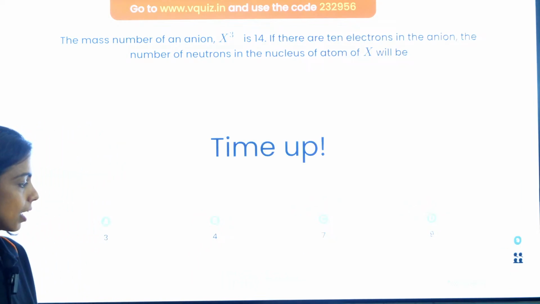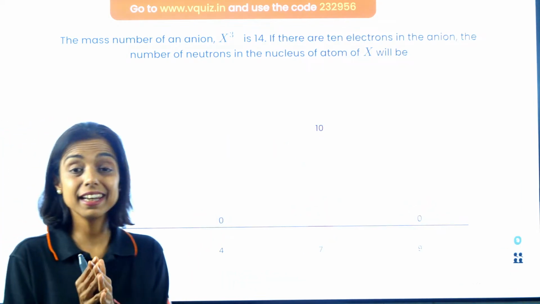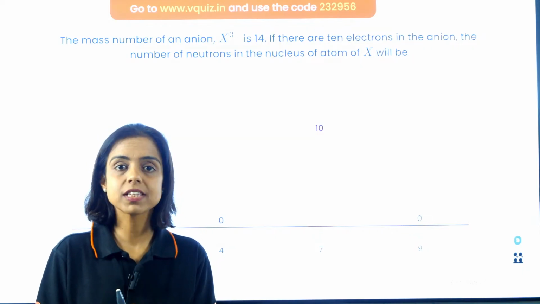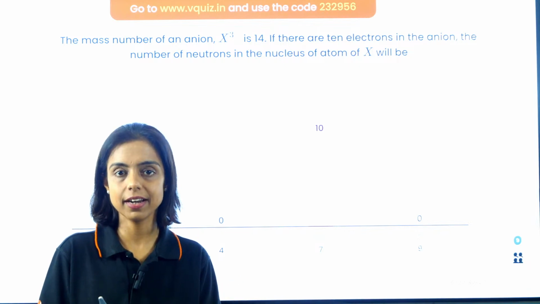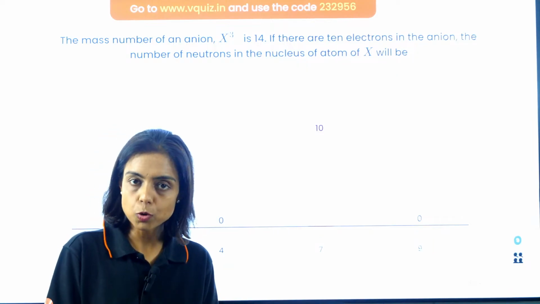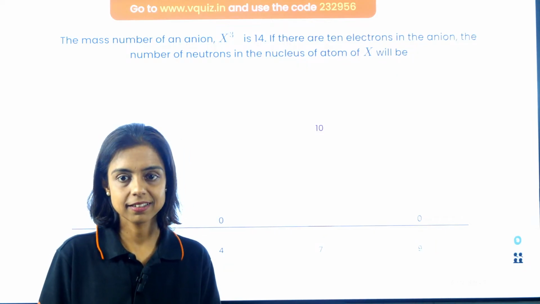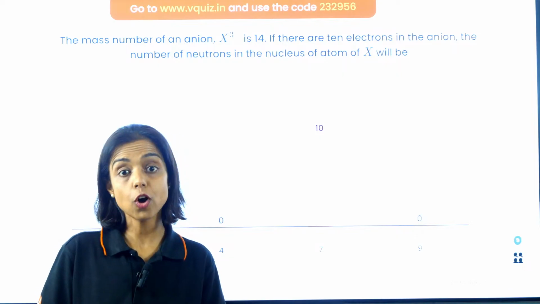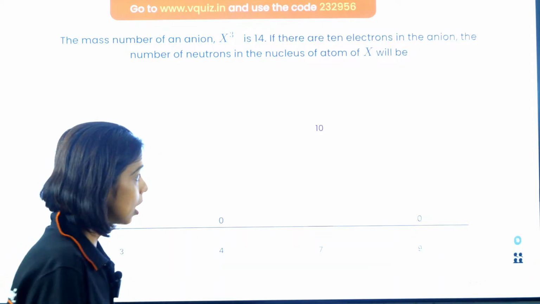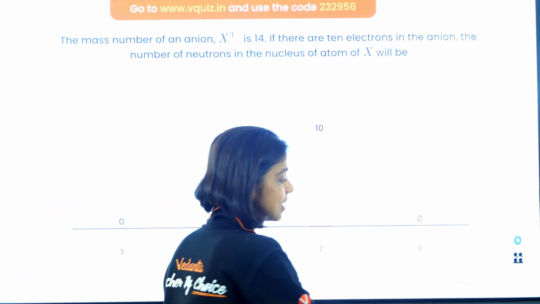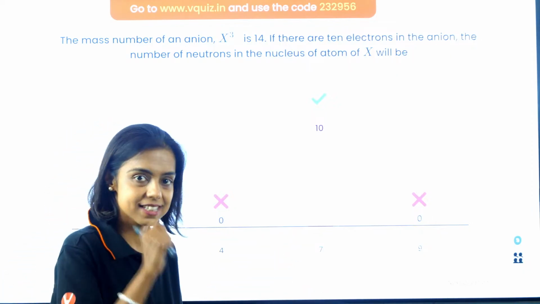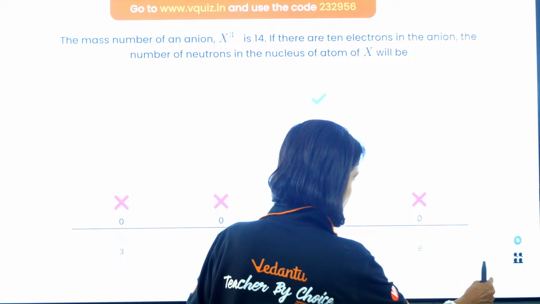Okay, time is up. So X3 negative has 10 electrons. That means X should have 7 electrons, since with 3 negative charges it is 10, right? So X without any charge should have 7 electrons. So the number of protons should also be 7 in X, right? And the mass number is 14, so neutrons plus protons should be 14. And I'm sure now you get the answer, guys. Yes, 7 neutrons, 7 protons, 7 electrons in X. Good going, guys. Proud of you. Next, please.